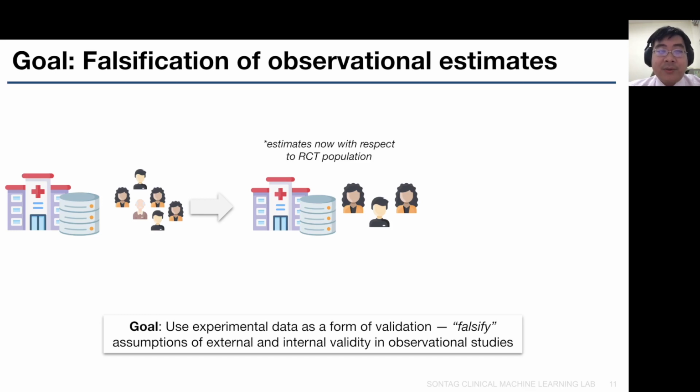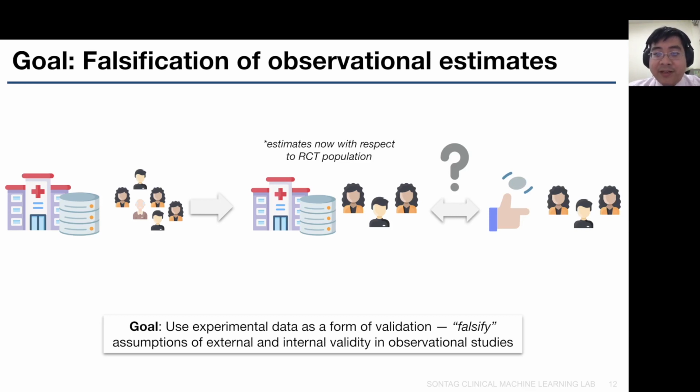To elaborate, suppose that we have one observational study and one RCT. The observational study is depicted on the left. With this study, we can produce treatment effect estimates with respect to the RCT population, which is shown in the middle. Now, since we also have RCT data, we can produce another set of treatment effect estimates with respect to the RCT population using the RCT data.